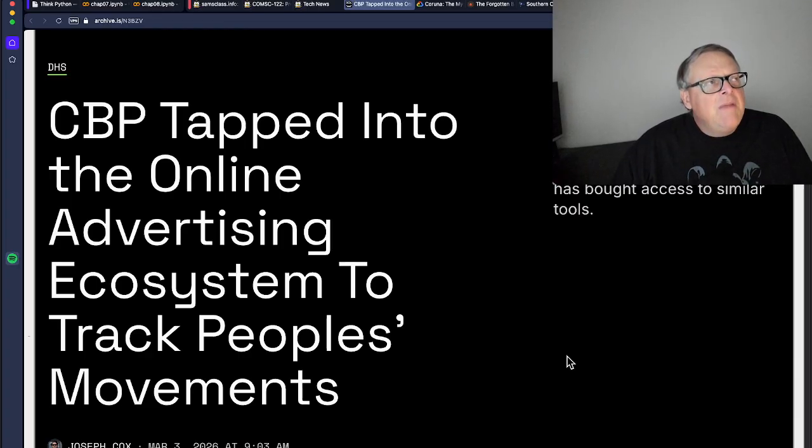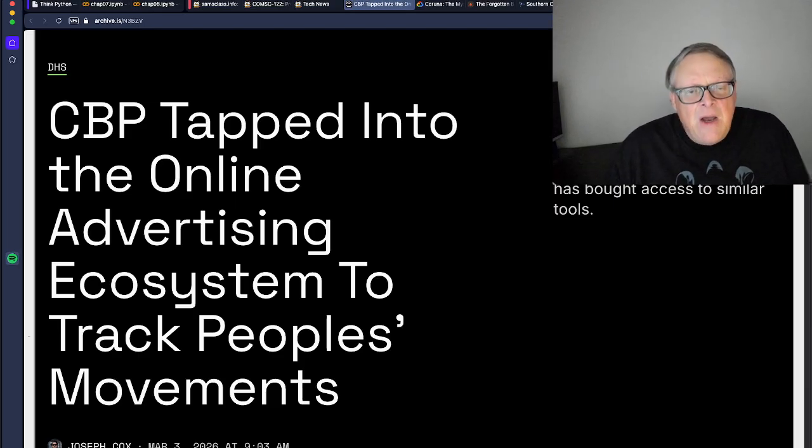But the point is, a lot of people use this for surveillance. All they have to do is join the network, say they'll buy an ad, but then they don't even have to ever buy an ad. They just listen for the announcements announcing the auctions, and from that they can track down people, find their physical location, find out what they're doing. They can spy on people, and they can all do it without a search warrant. At least they can. Customs and Border Protection is using it, and now ICE is using it. This is part of the age of surveillance capitalism, and why people get privacy browsers and such.